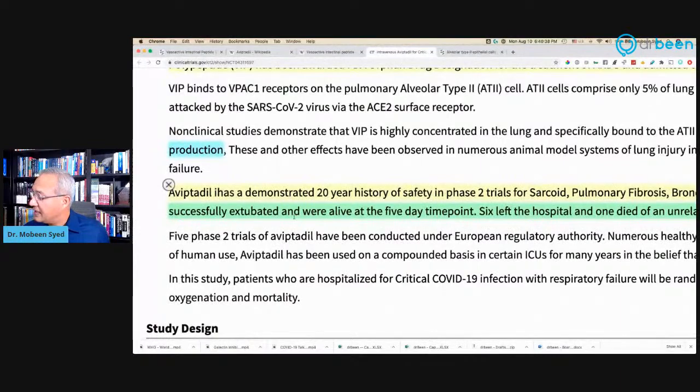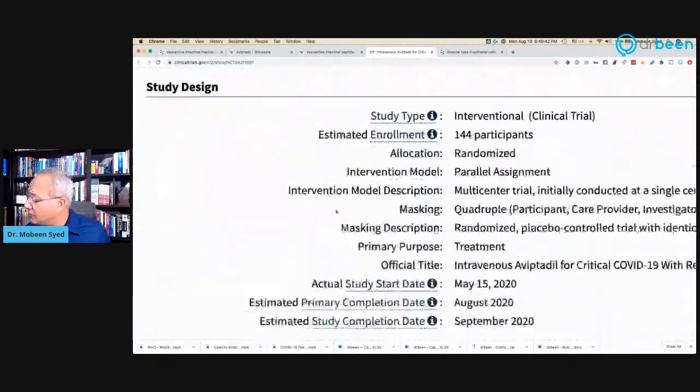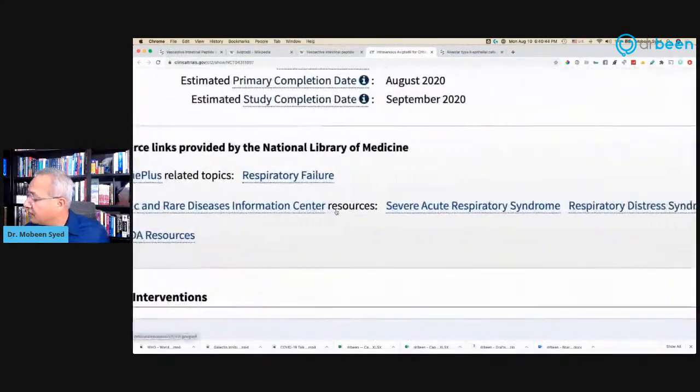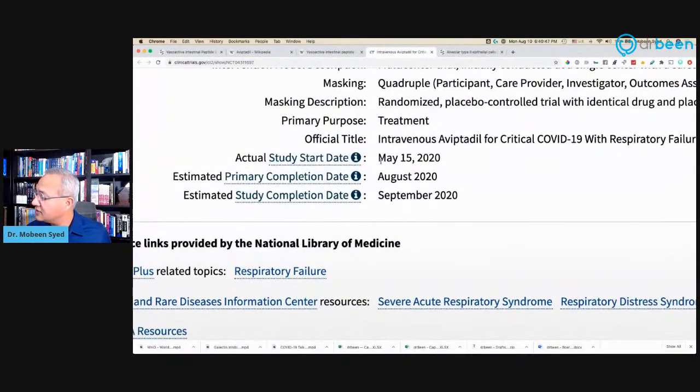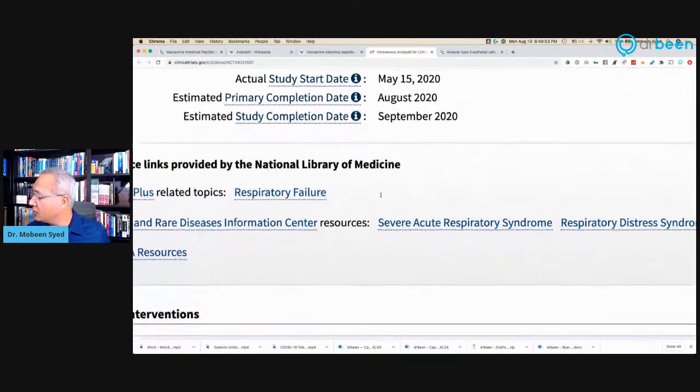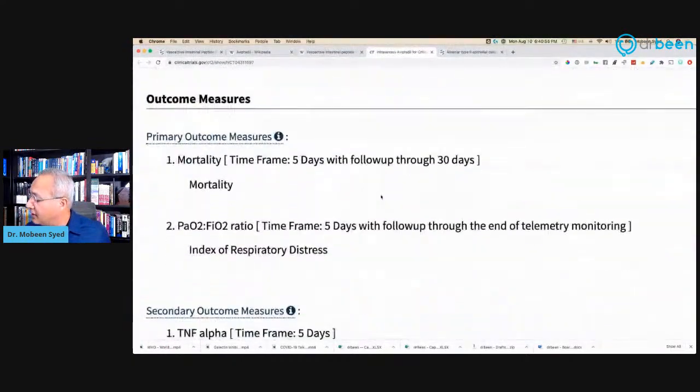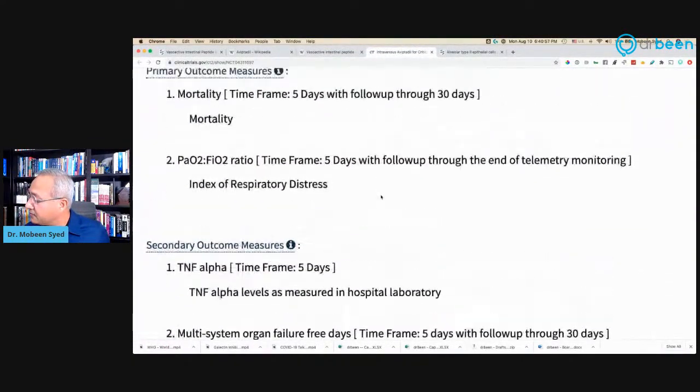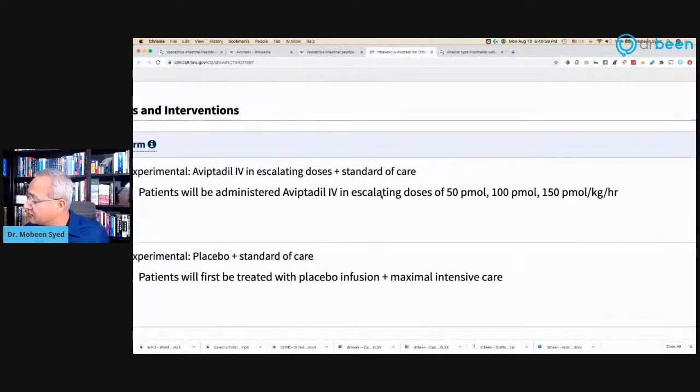Then Aviptadil has demonstrated, and we talked about it, phase 1 and 2. Down here, if you see, they've started this study since May 15. They're supposed to finish it in August, and in September we'll have results. So very soon we'll know what is going on there. Then down here, there is a dosage, which I thought was interesting.